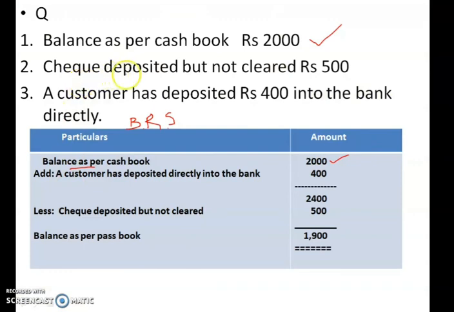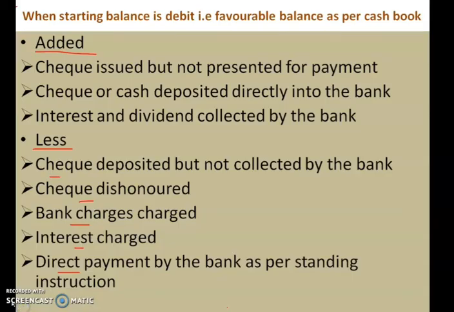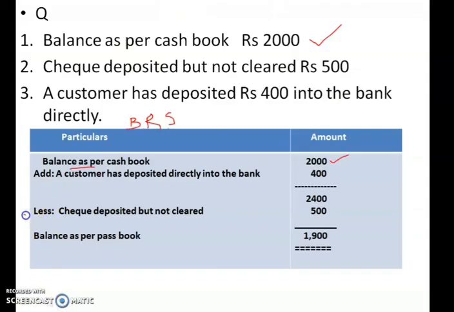Cheque deposited but not cleared, rupees 500. So you have deposited that cheque into the bank, but they have not collected it. Cheque deposited but not collected by the bank, so this item has to be subtracted. Just understand that if a cheque is deposited but not cleared by the bank, that item has to be subtracted.